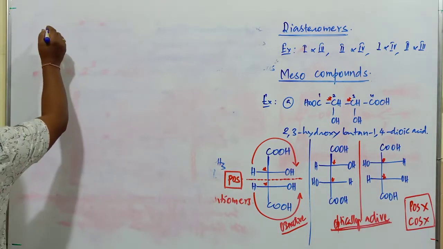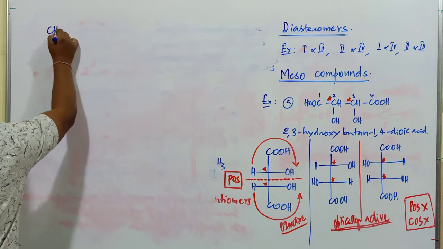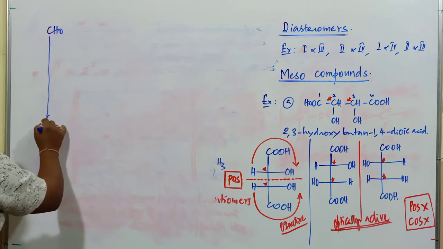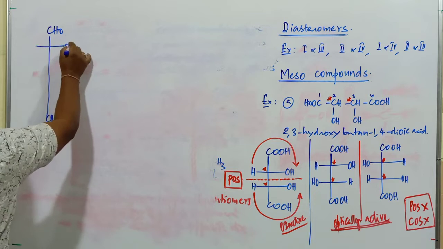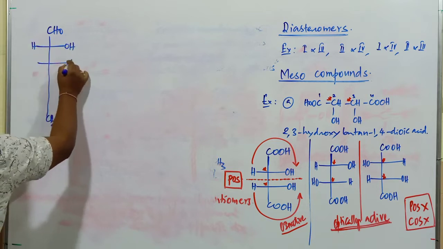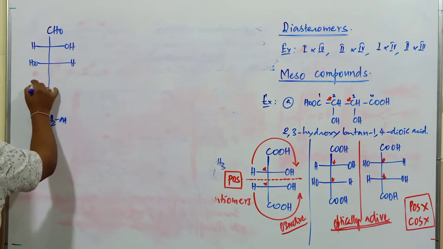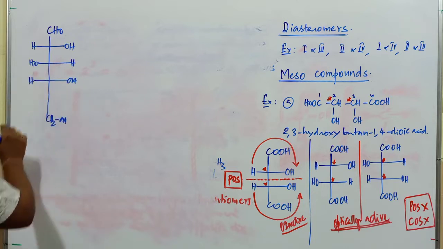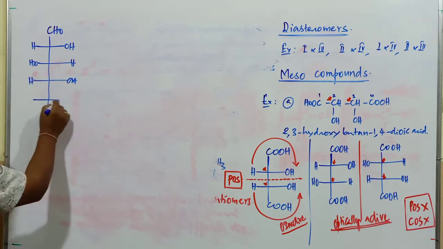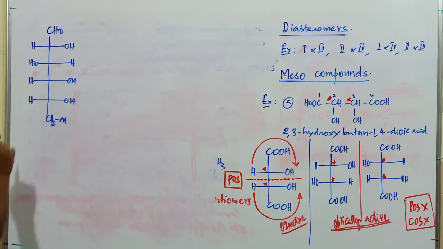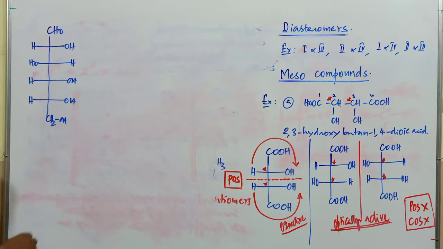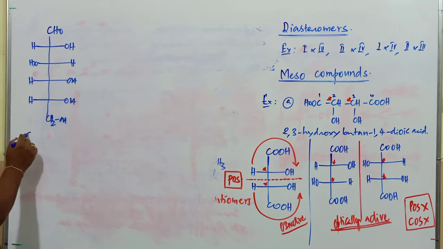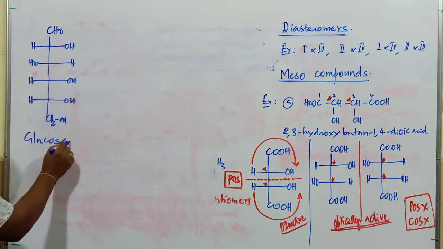If I take the compound CHO, this is CH2OH, this is OH, this is H, this is H, this is OH, this is OH, this is H, and this is OH, this is H. What is the total number of carbon atoms in this compound? 1, 2, 3, 4, 5 and 6. And OH groups are also present. This is the molecule of what? Glucose. It is a molecule of glucose.